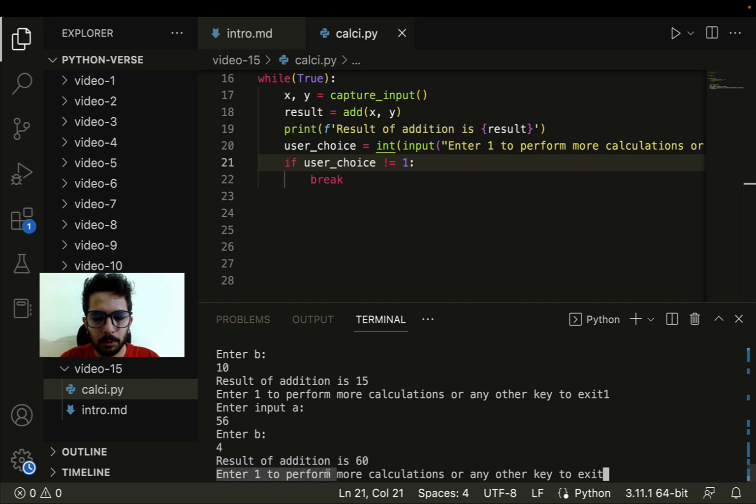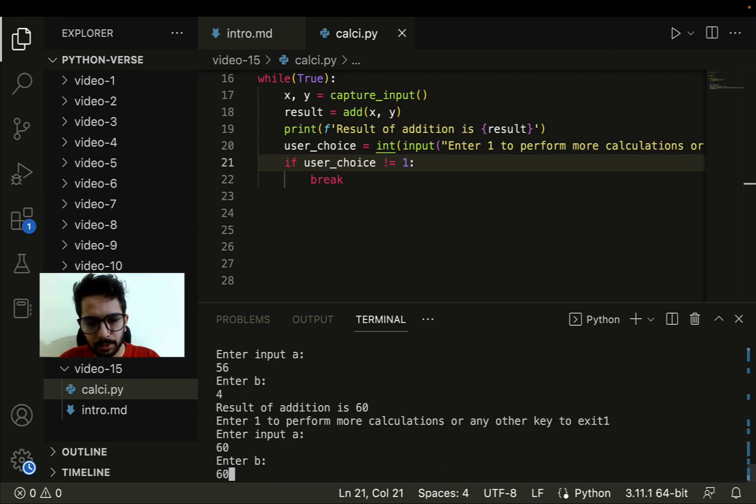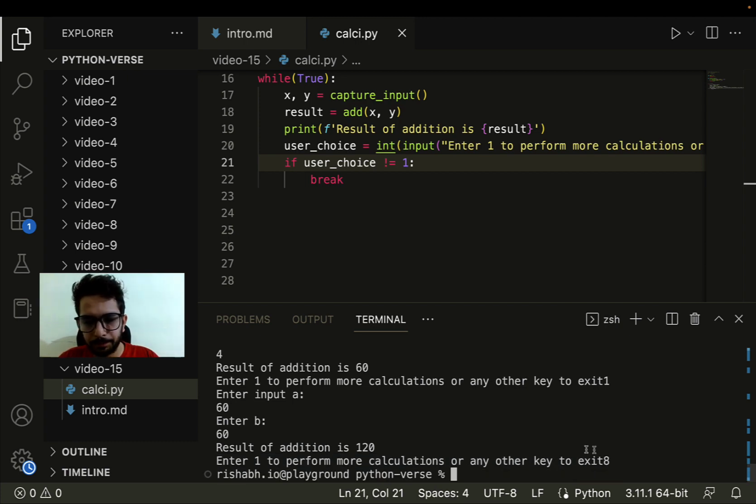Again, enter 1 to perform more calculations or any other key to exit. Let's say we want to perform one more calculation. I entered 1 again. So again, let me add 60 and 60. Cool. Result of addition is 120. Enter 1 to perform more calculations or any other key to exit. This time I want to exit. So I will simply say 8 or 9, anything. And my function exits out of this.